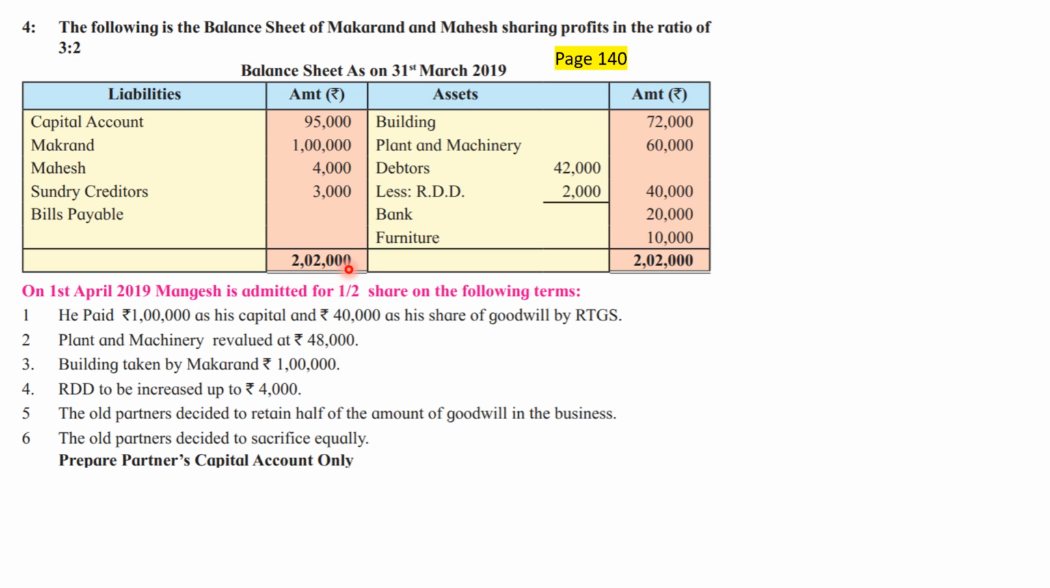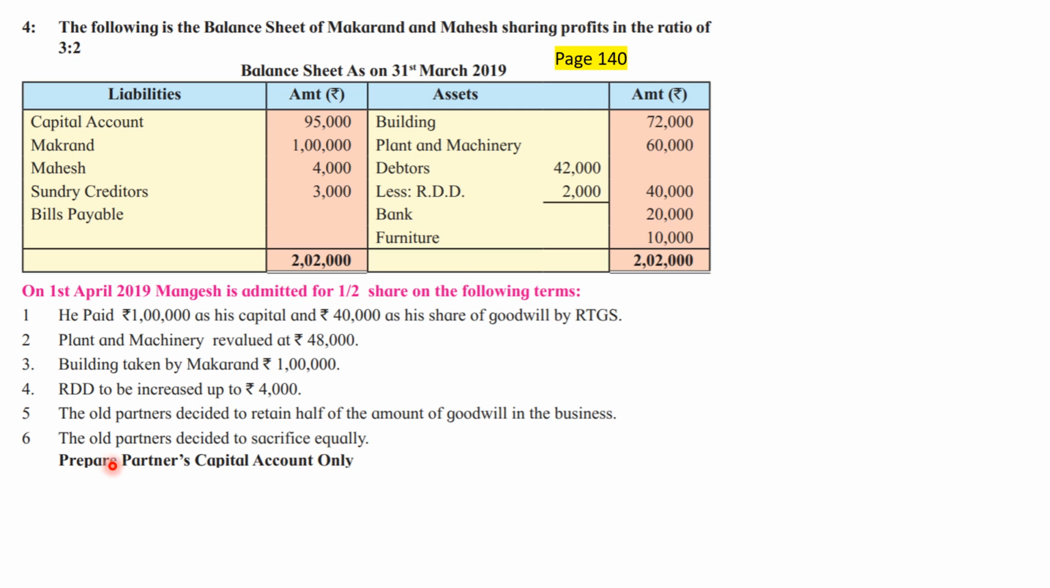Now remember, the new partner share is given as half, the old ratio is given as 3:2, and if this sixth adjustment would not have been there, then we would have assumed that the sacrifice ratio and the old ratio are the same, that is 3:2. But because it is clearly given by the problem that old partners decided to sacrifice equally, we need not worry about calculating the sacrifice ratio. We can straight away say the sacrifice ratio is given as 1:1. 3:2 is not going to be the sacrifice ratio because they have mentioned a different sacrifice ratio. It is agreed by the old partners and the new partners.